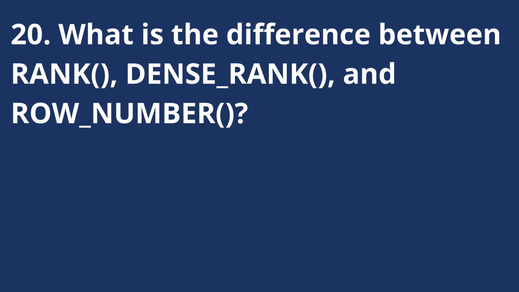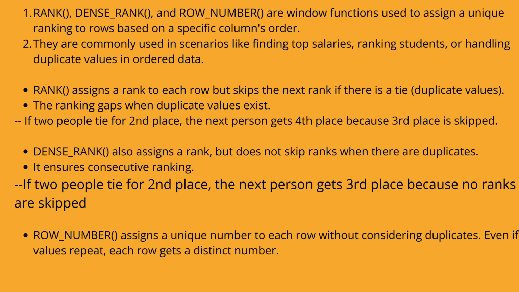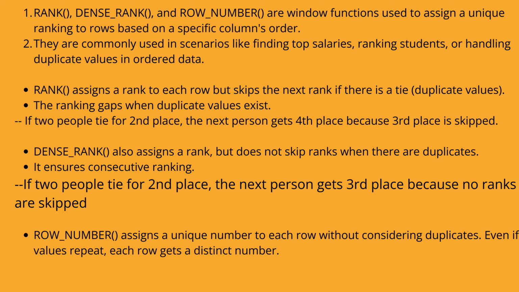What is the difference between rank, dense_rank, and row_number? Rank, dense_rank, and row_number are window functions used to assign a ranking to rows based on a specific column's order. They are commonly used in scenarios like finding top salaries, ranking students, or handling duplicate values in ordered data. Rank assigns a rank to each row but skips the next rank if there is a tie, meaning duplicate values. The ranking has gaps when duplicate values exist.